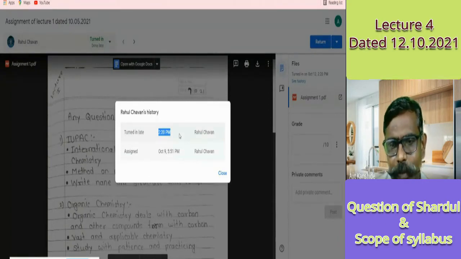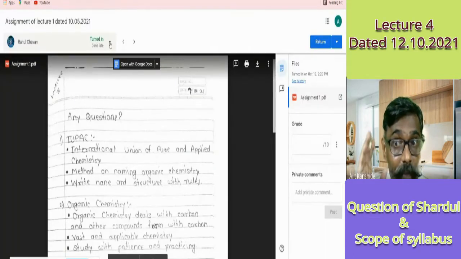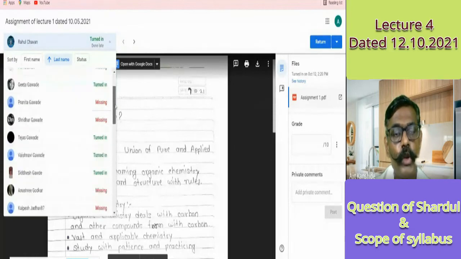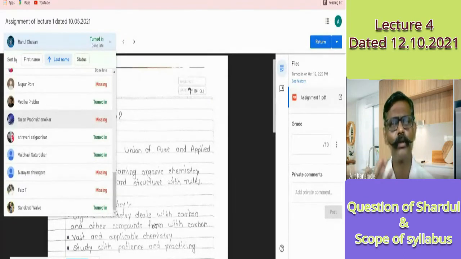Rahul, can you talk now? Is it right or not? Here, if anybody submits late, after the last date, you will get that. See, turned in late, how many are there? Missing means they have not submitted. And done late, such a remark comes for those who submitted late. For example, Sanika also submitted late. But now I'm not going for late submission.